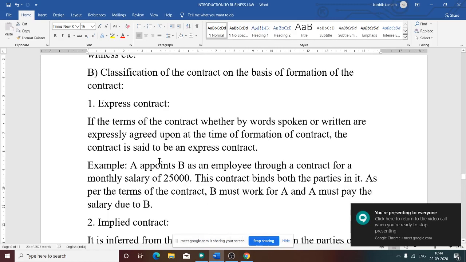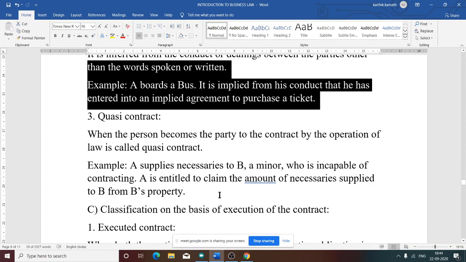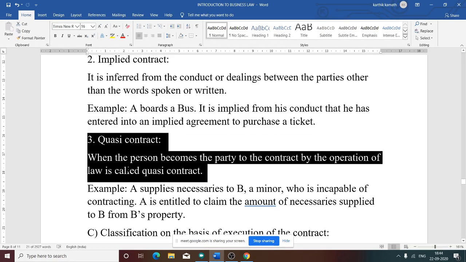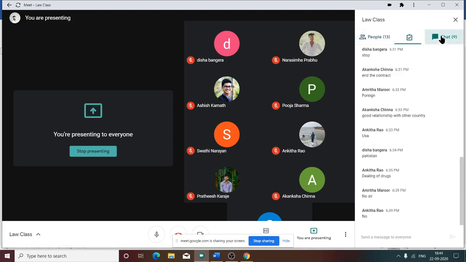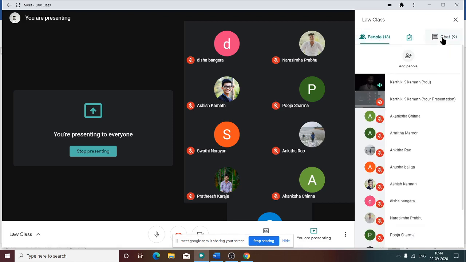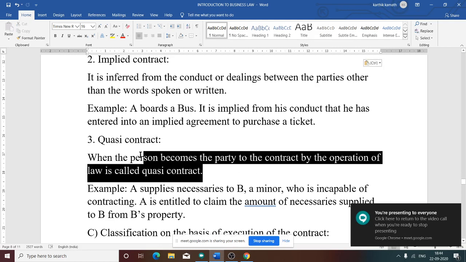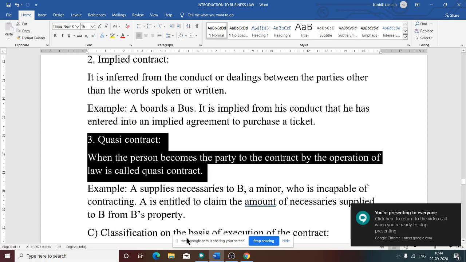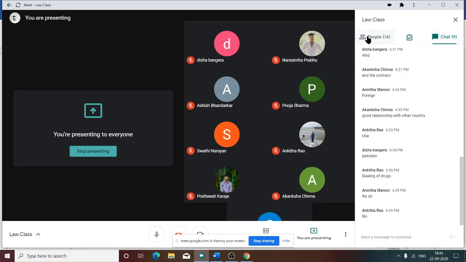First one is express contract, second one is implied contract. Now third one, quasi contract. What do you mean by quasi contract? Quasi contract means as per the operations of law. Quasi means as per the law. Whenever you hear the word quasi, that means as per the law or as per the operations of law. When a person becomes a party to the contract as per the operation of law, it becomes a quasi contract.